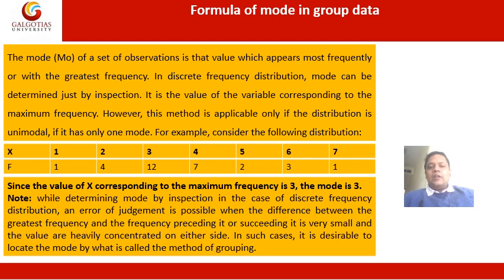Note: while determining the mode by inspection in the case of a discrete frequency distribution, an error of judgment is possible when the difference between the greatest frequency and the frequency preceding or succeeding it is very small, and the values are heavily concentrated on either side. In such cases, it is desirable to locate the mode by the method of grouping. Under the method of grouping, we have to prepare two things, the grouping table and the analysis table. On the basis of that, we can find the exact value of the mode.